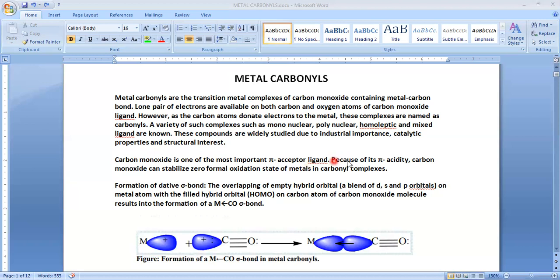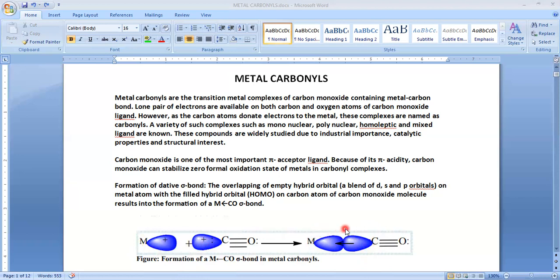And at the same time, the carbon donates one lone pair of electrons. At the same time, this carbon also has a vacant orbital. So due to that, it can also accept the lone pair of non-bonding electrons from the metal to form a back bond. So already here we showed one forward bond, and also due to the availability of a vacant orbital on the carbon atom, it will take up a lone pair of electrons from the metal.